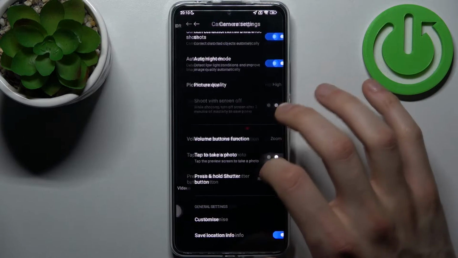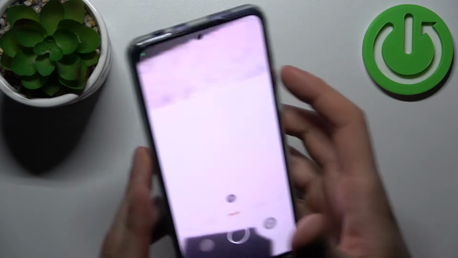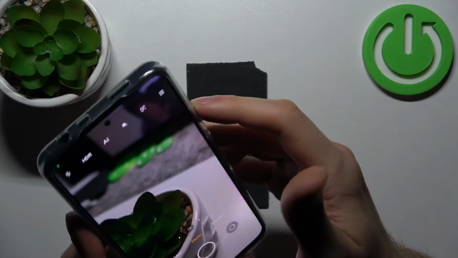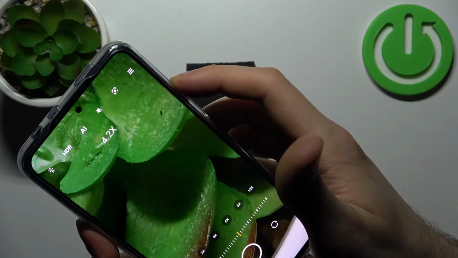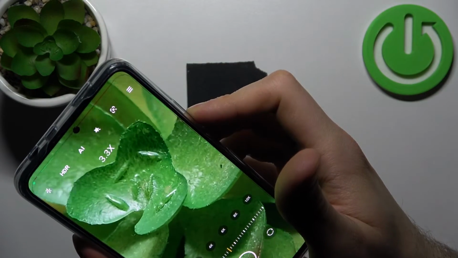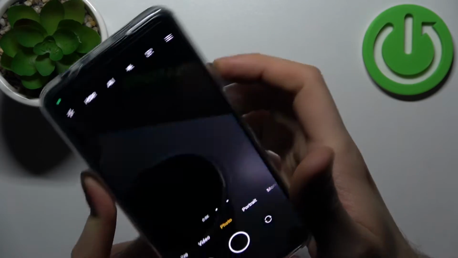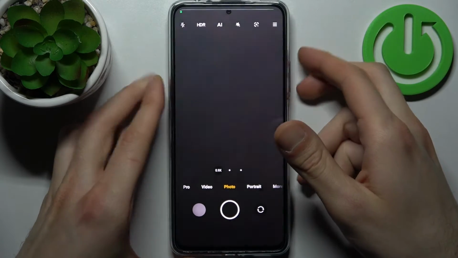So let's set it to zoom and check how it works. So as you can see right now with volume buttons I can zoom in or zoom out. Just like this. Nice, yeah? I think so.